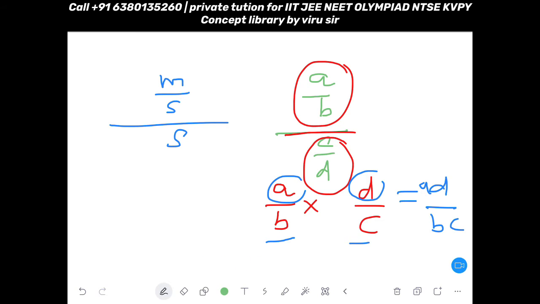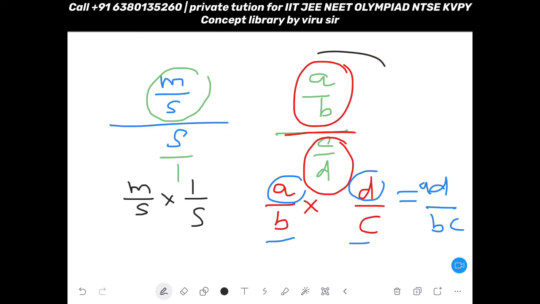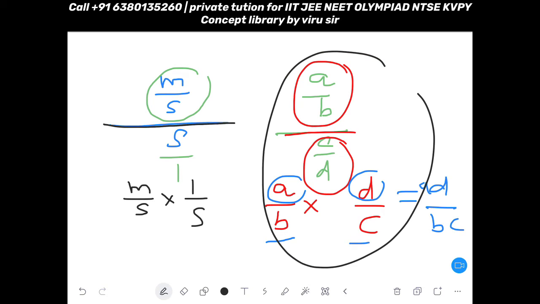Right? In the same way this is your A by B and this is your C by D. D is 1 because D is not mentioned, so you consider D as 1. So your meter per second into 1 by second. According to this concept, I can change this division sign, right? So this will reciprocate like that, like D by C.